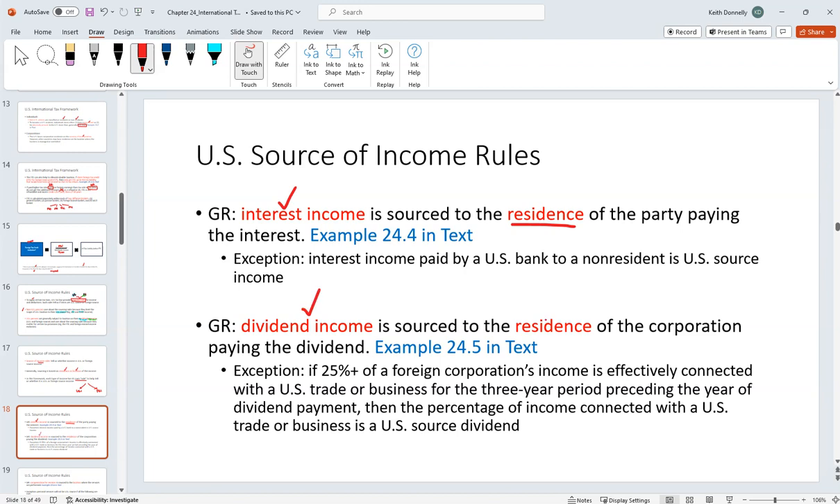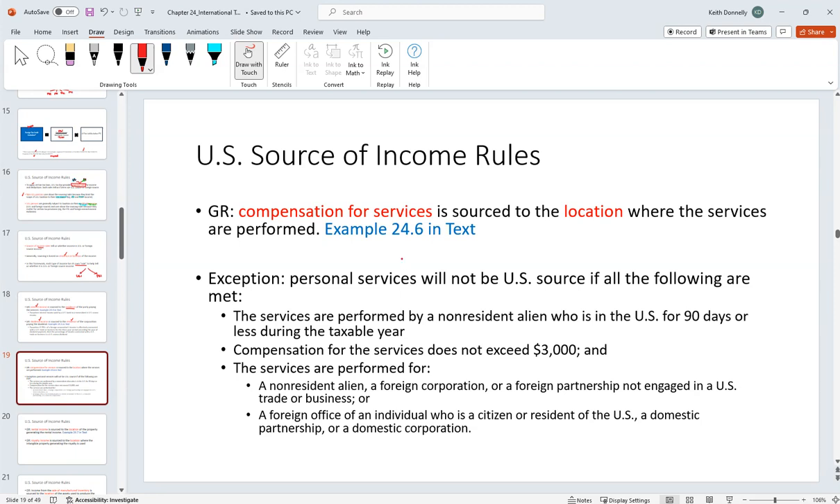Same rule for dividend income. Essentially, look to the underlying corporation that's paying the dividend. Are they in the US? Are they a US corporation? Well, then it's going to be US source income. If not, it's going to be foreign source income. How about services? Well, we need to look at the location where the services are performed. If we are painting houses, and we paint a house here in the USA, that's US source income.